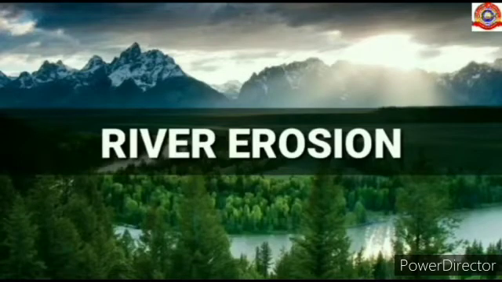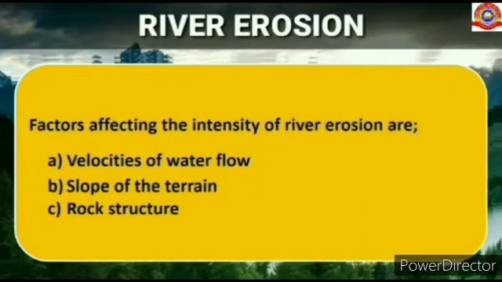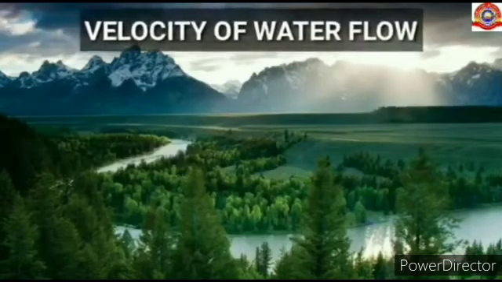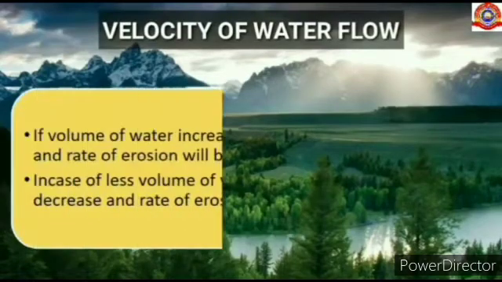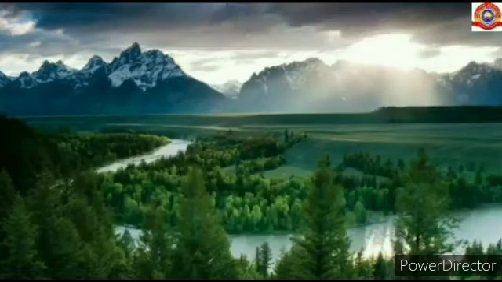You have already studied the factors affecting the flow of river. Like that, factors affecting the intensity of river erosion are velocity of water flow, slope of the terrain, and rock structure. First one, velocity of water flow. If the volume of water increases, the velocity of flow increases and the rate of erosion will be high. In case of less volume of water, the velocity of flow decreases and the rate of erosion will be less.